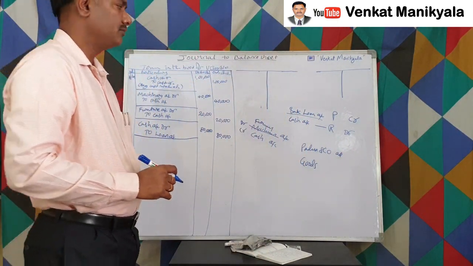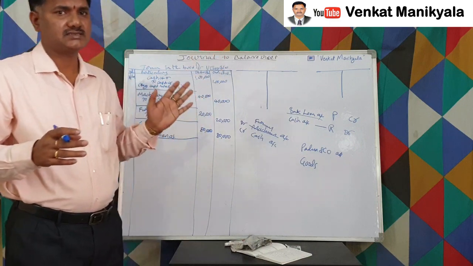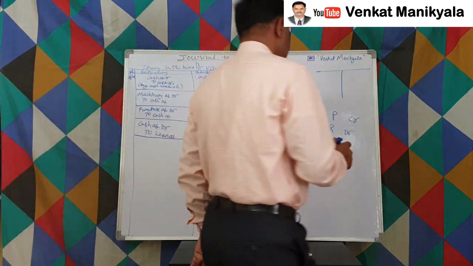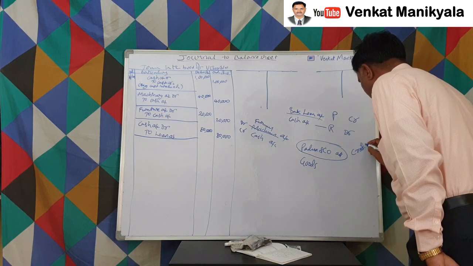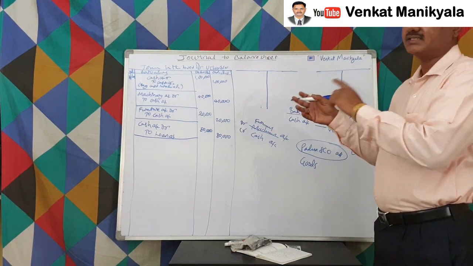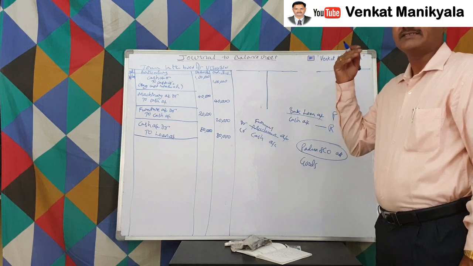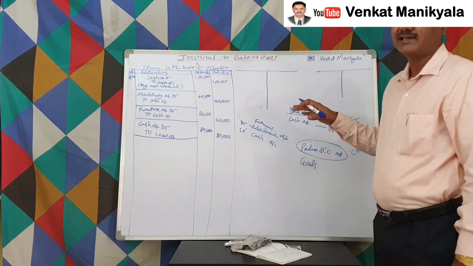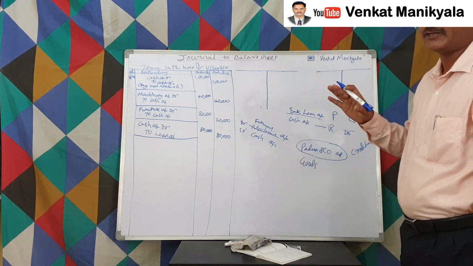Because we received goods from so many sellers, as far as the general entries are concerned, instead of writing Padma and Co account, it's called creditors. In the general ledger we write creditors, but when it goes to subsidiary books, to sub-ledger accounts, each individual name wise, Padma and Co, Raju and Co, like that individual subsidiary ledgers we prepare. That we'll discuss in a different lesson, a different video.